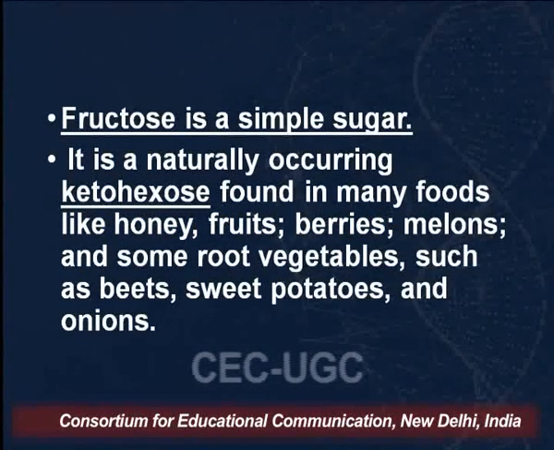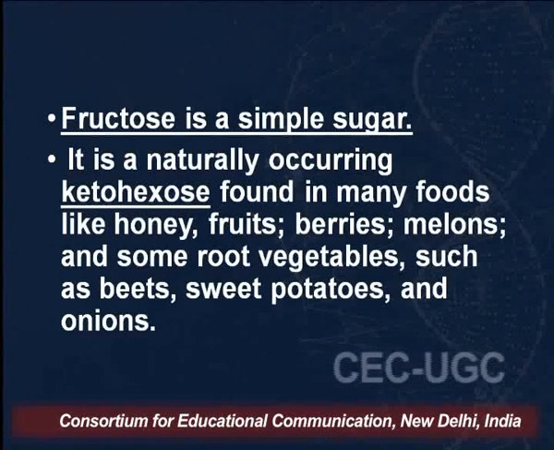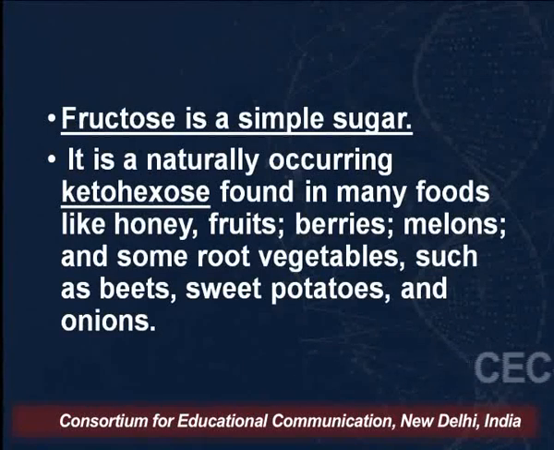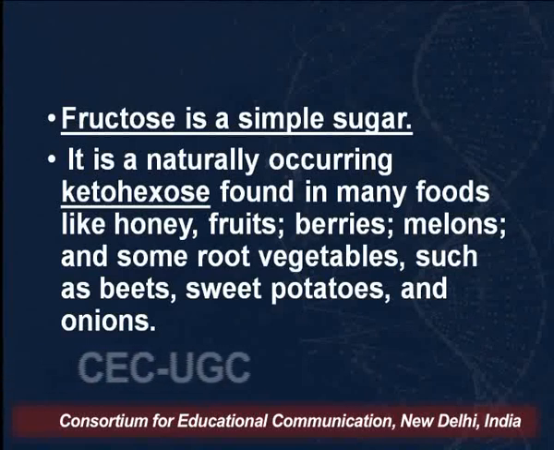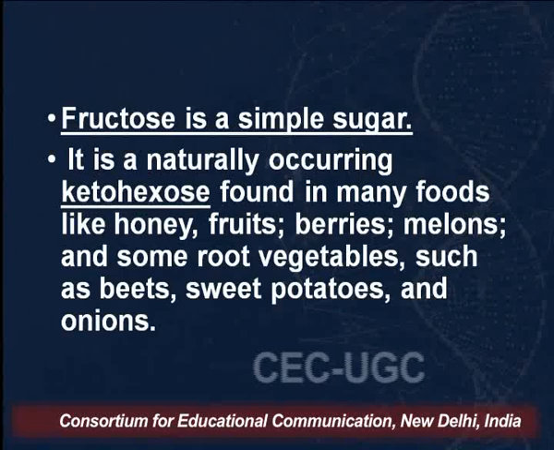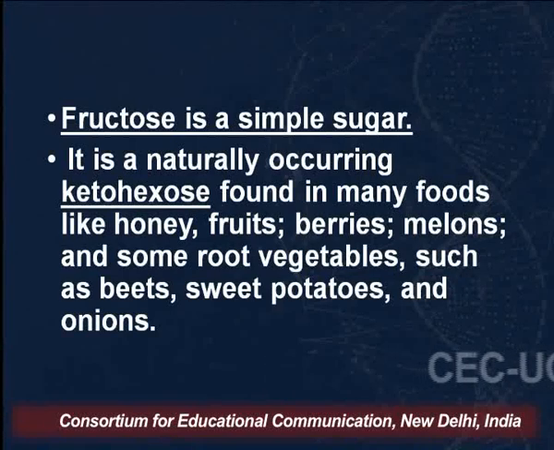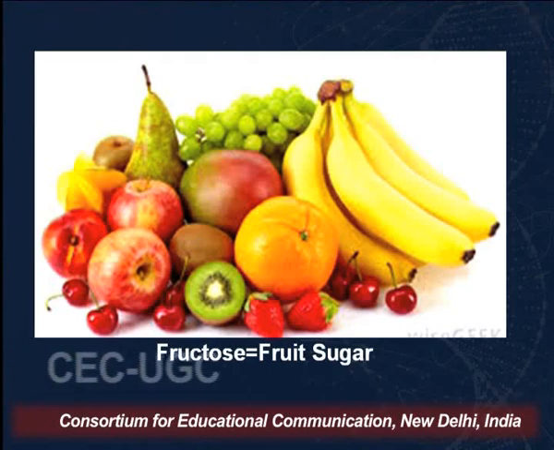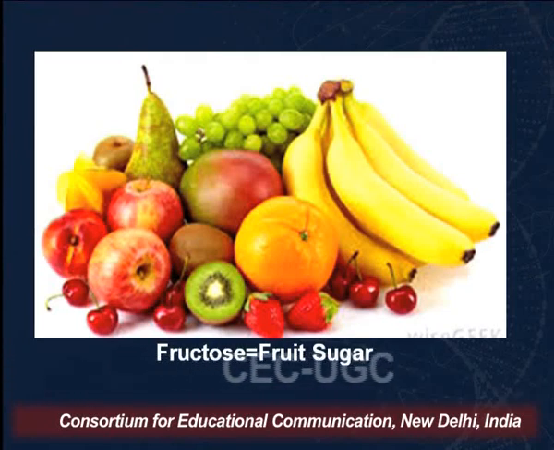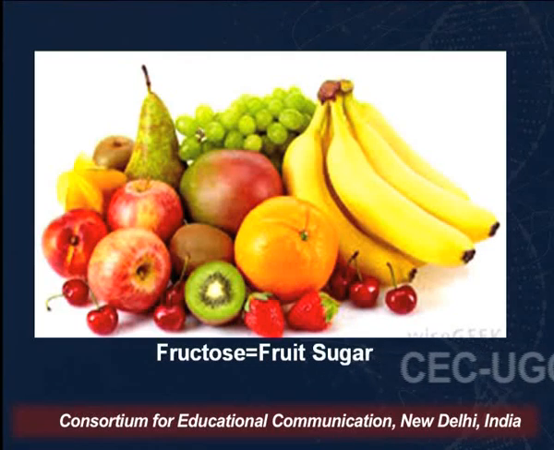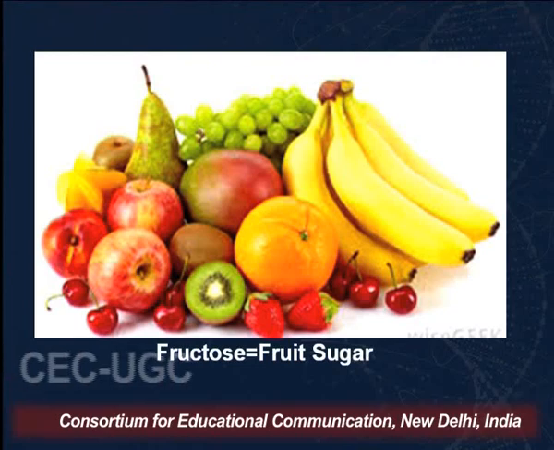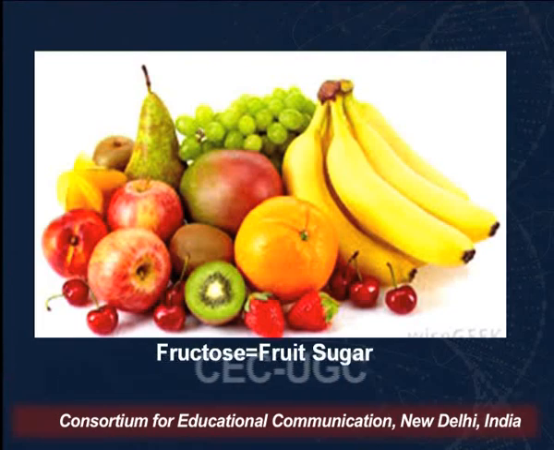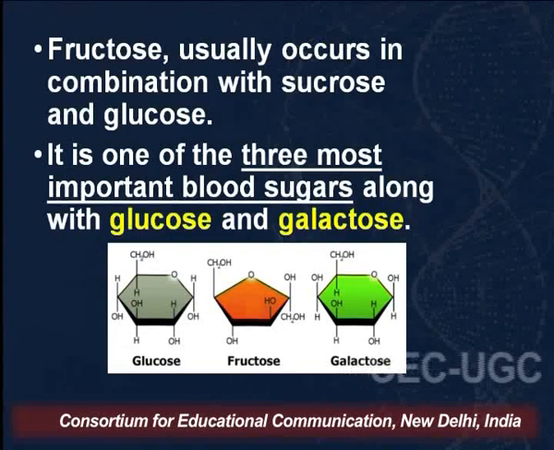We say that fructose is a simple sugar and the only naturally occurring ketohexose, found in many foods like honey, fruits, berries, melons and some root vegetables such as beets. These are some fruits which are rich in fructose: bananas, apples, kiwi, pears, grapes.